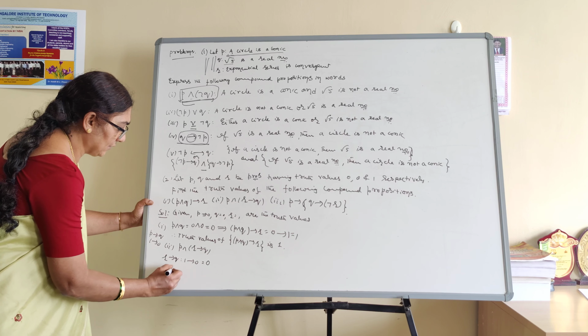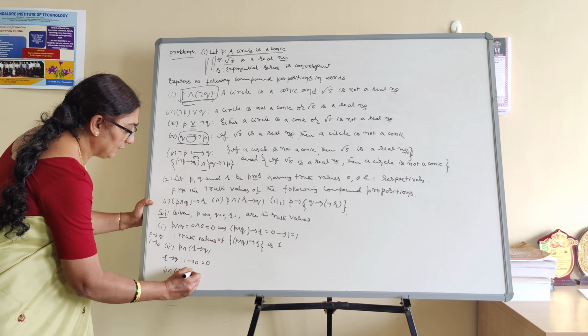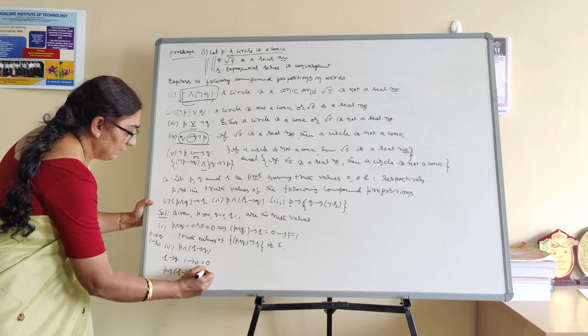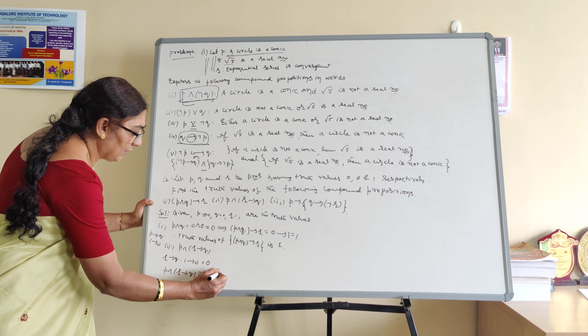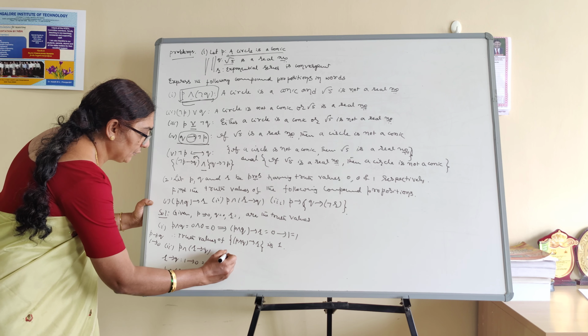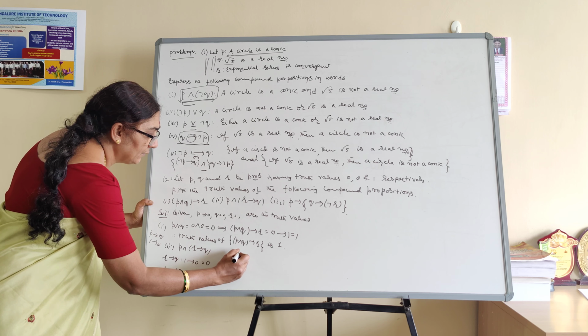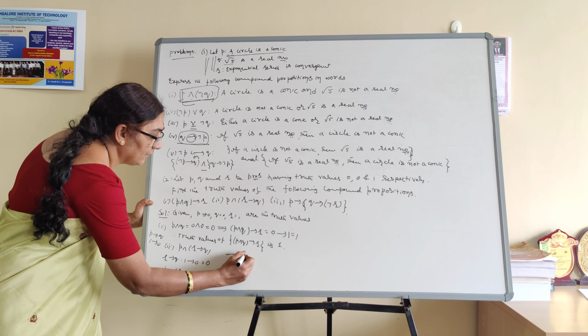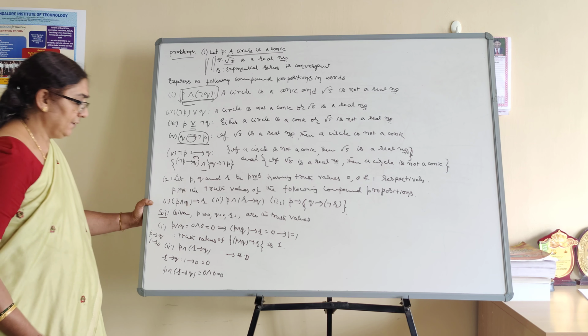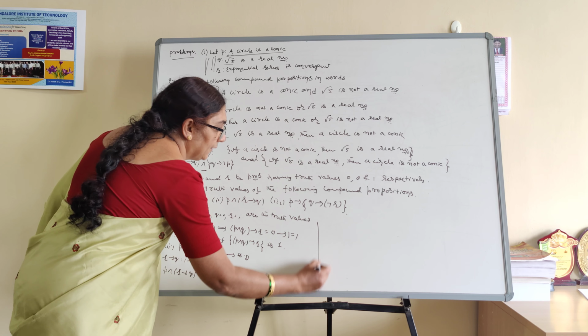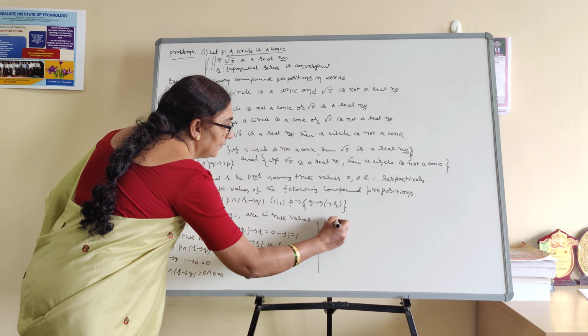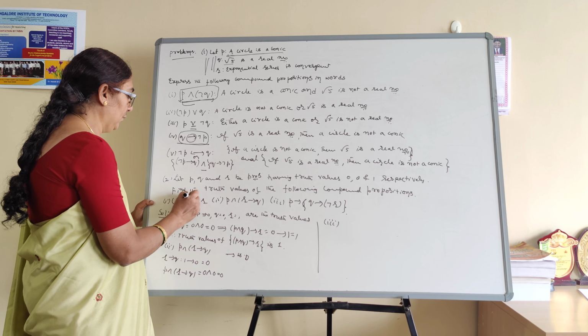Therefore, P conjunction of R conditional with Q: 0 conjunction with 0, what do we get? 0. Therefore, this truth value is 0.